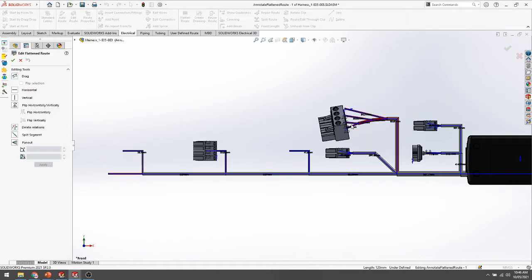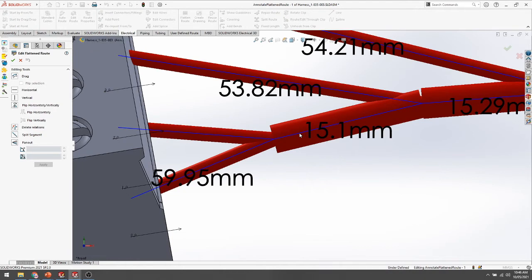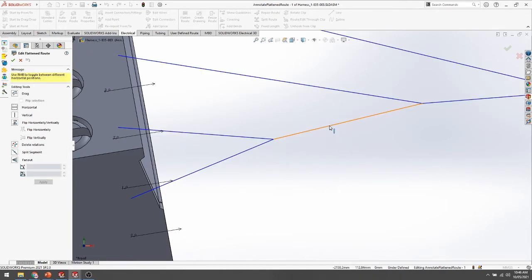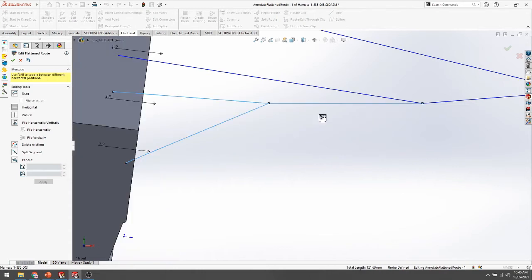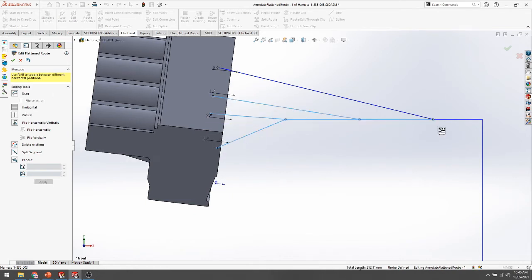Okay, so this is the editable mode. If you want to add a horizontal or vertical parameter, if you just select it, it will automatically do it like this and show you. Okay, it will show you as a harnessing.